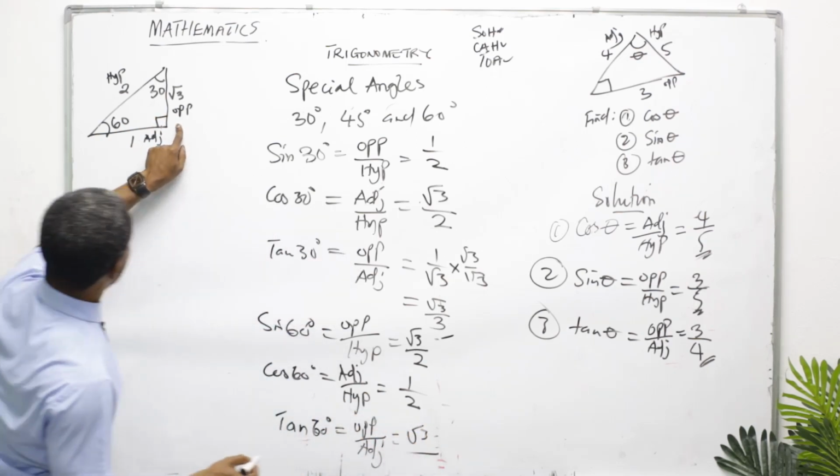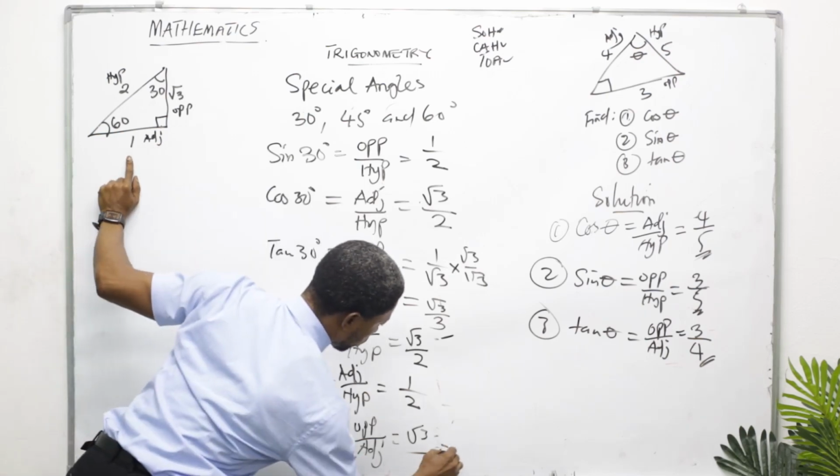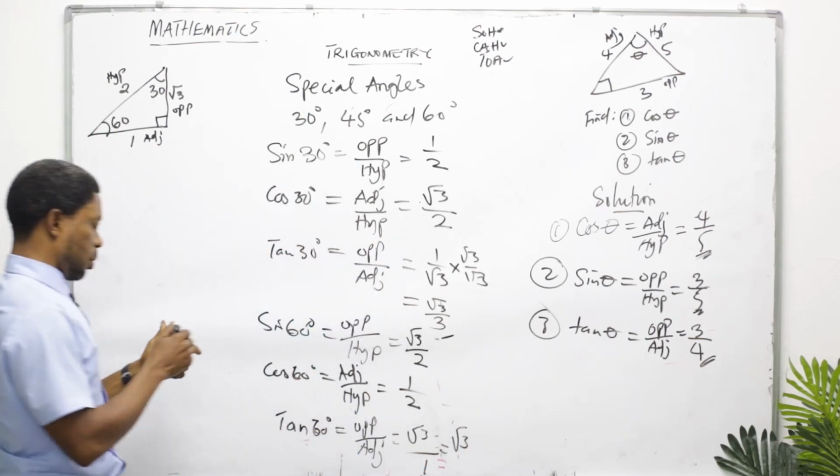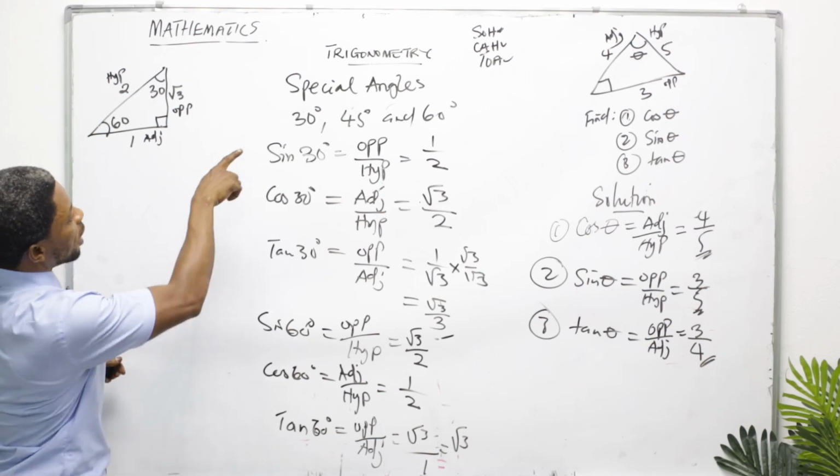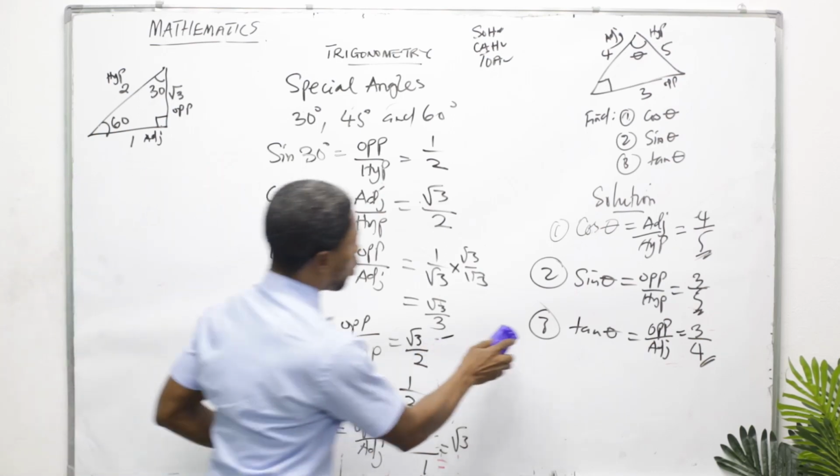Root 3. Where is your adjacent? 1. So this is the same thing as what? Root 3. So we are through with 30 and 60. So let's go to